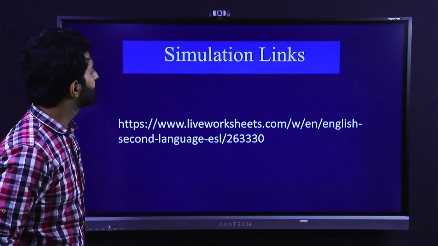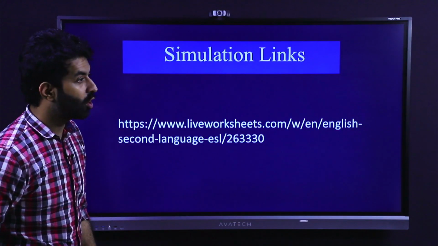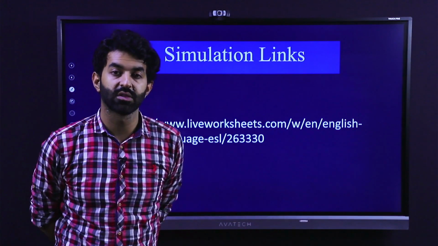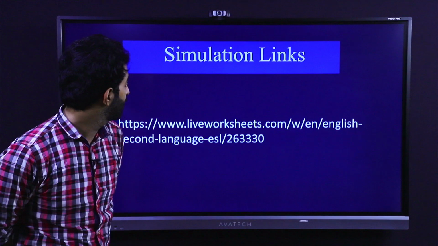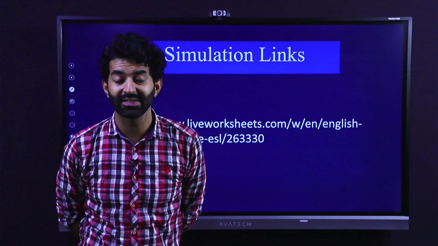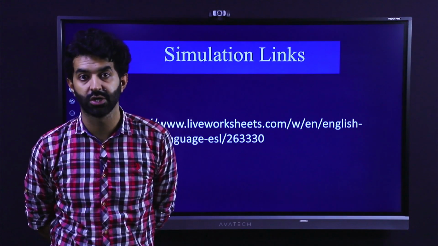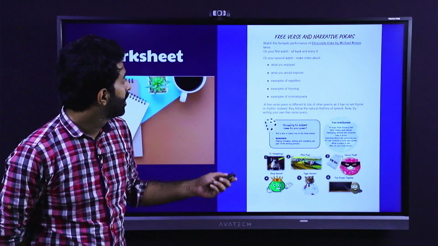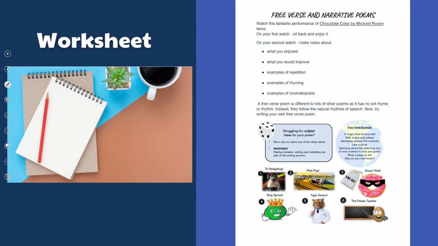Now students, since we have talked about these two things mentioned in the students' learning outcome, you have a live worksheet link over here that you can easily access and solve. For another worksheet, we have free verse and narrative poems.